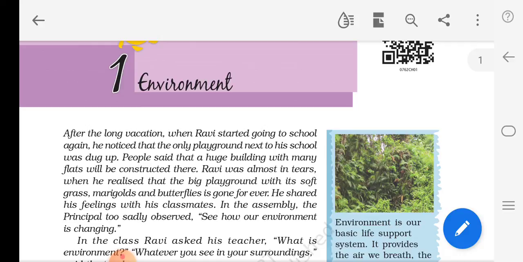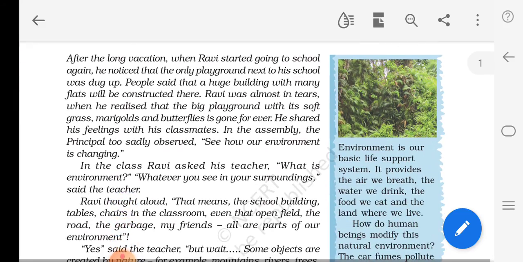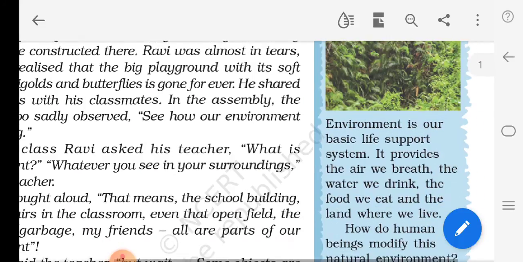Today we are going to revise chapter 1 in geography, that is environment. And the same you have an online test on 6th of August, Thursday. Okay, come, let's start our chapter. Let's see what is environment.